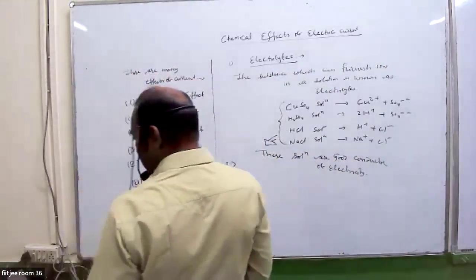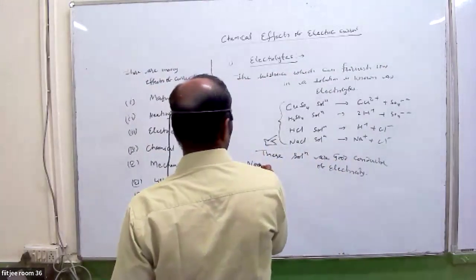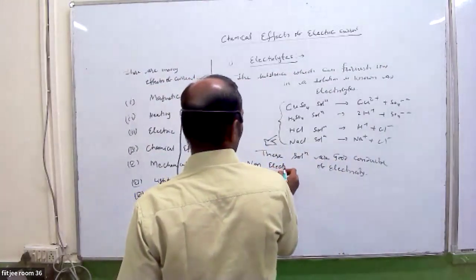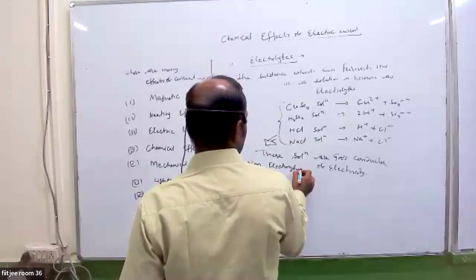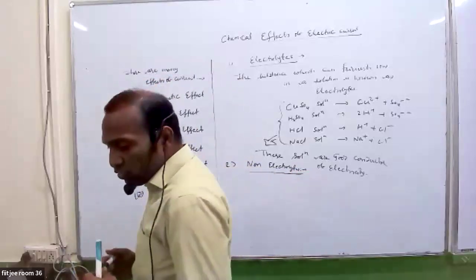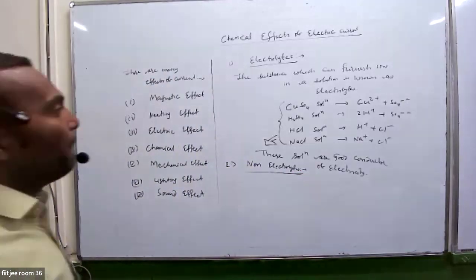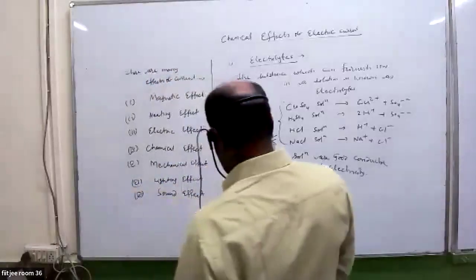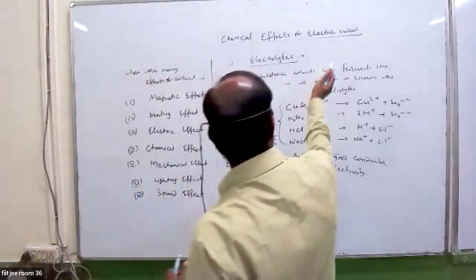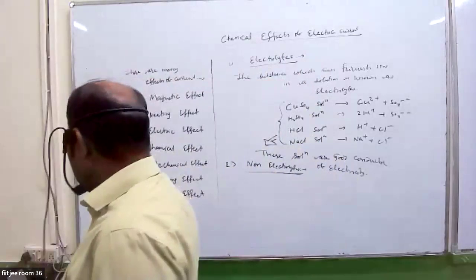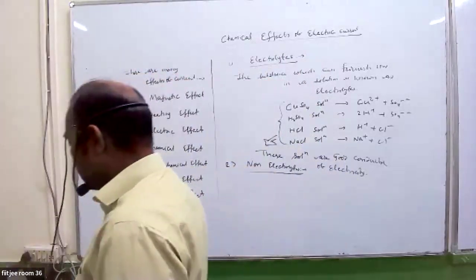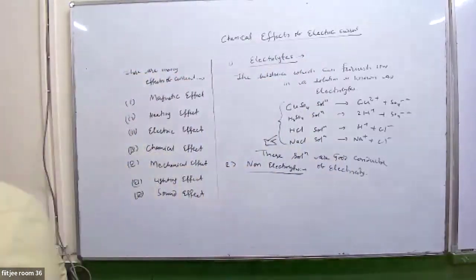The second definition I'm writing is non-electrolytes. What is a non-electrolyte? Anyone? Sir, non-electrolytes are substances which cannot divide into their respective ions in a solution. So you note down, I will just modify my definition of non-electrolytes. Please write first and we will note it then.